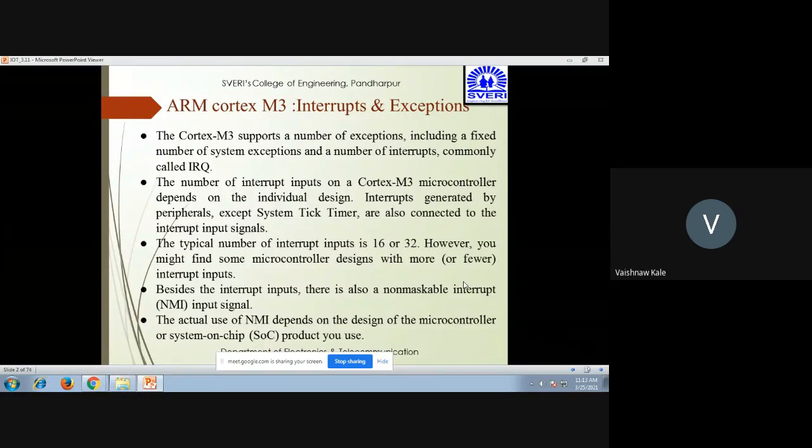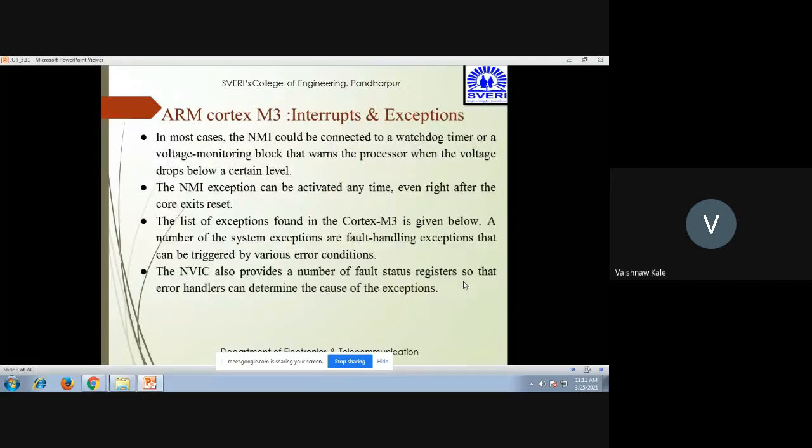Besides the interrupt inputs, there is also a non-maskable interrupt, that is NMI. And the actual use of the NMI depends on the design of microcontroller or system on chip product you use. In most cases, NMI could be connected to a watchdog timer or a voltage monitoring block that warns the processor when voltage drops below a certain level. The NMI exceptions can be activated at any time, even right after the core exits reset.